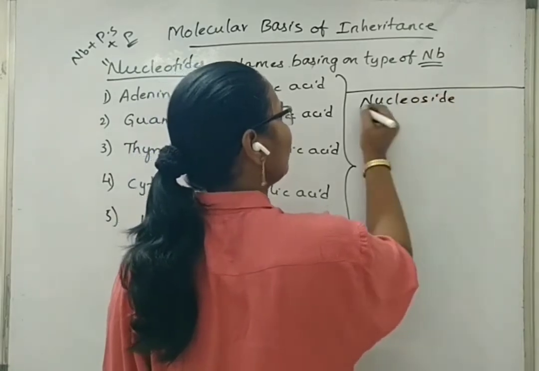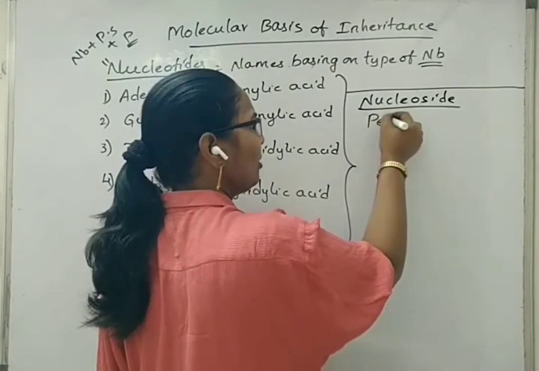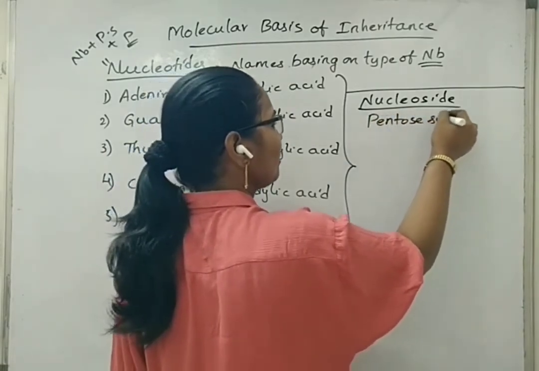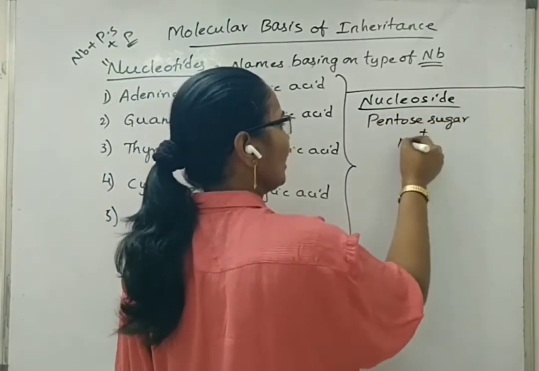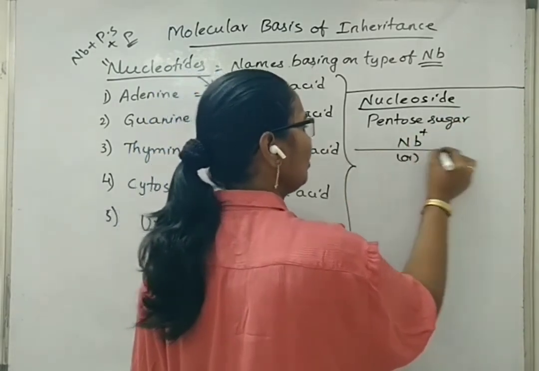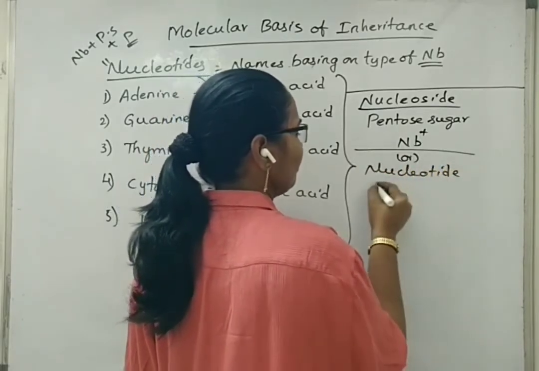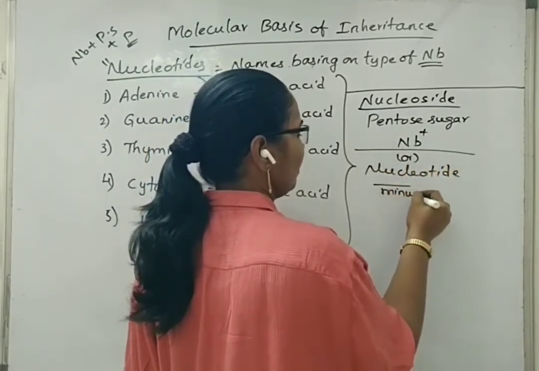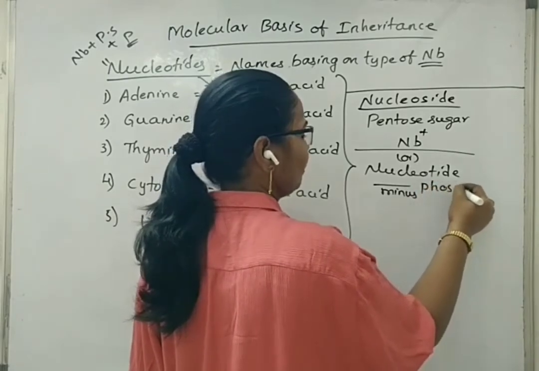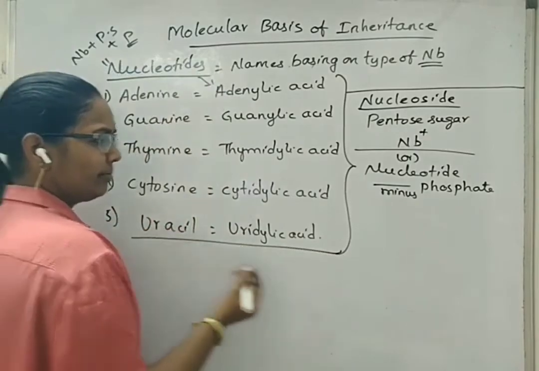Nucleoside is a different word given for a combination of pentose sugar plus nitrogen base. We can also call the same nucleoside nucleotide minus phosphate. So here again the terms differ.